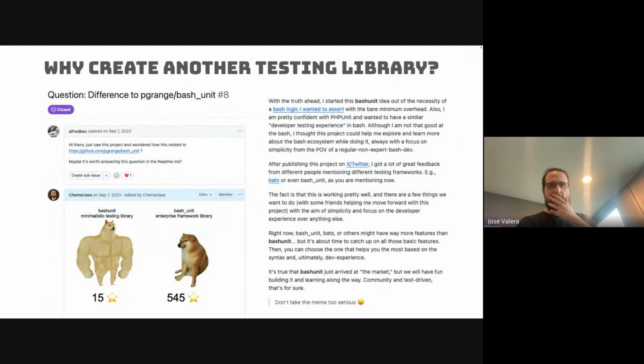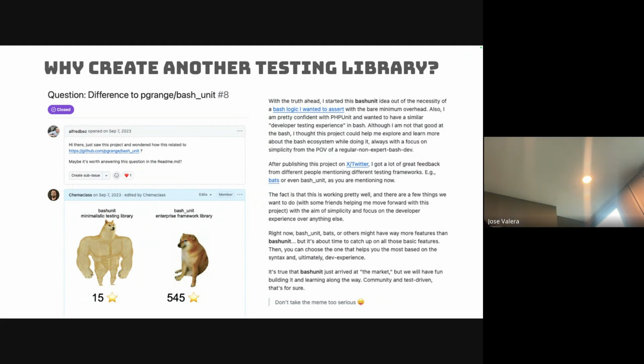Something is, why create another test library? This is funny, very funny. On September 23rd, you can see here, some person asked, okay, but why did you create this bashunit? There's already a bash_unit library. I didn't know that. And this is me answering.